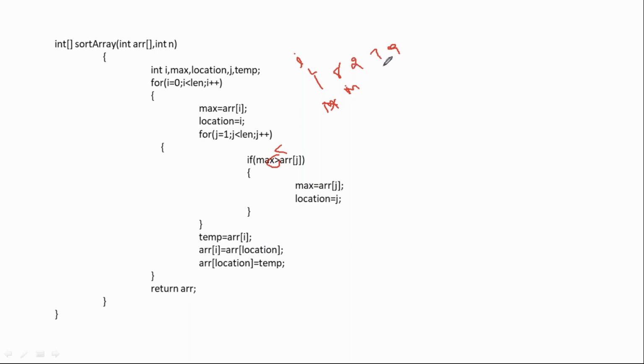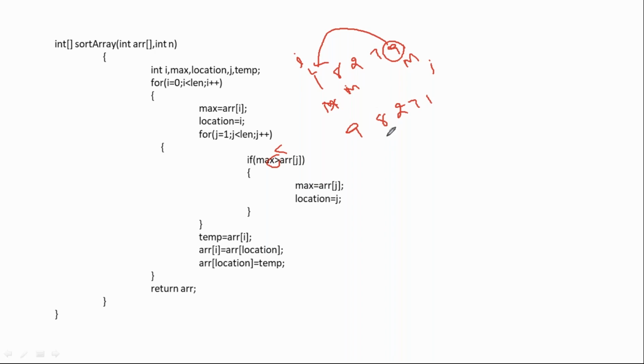Then j value goes here, 7 greater than 8, condition false. Then j comes here: max 8 less than a of j which is 9, condition true, which means max automatically gets updated. Then j plus plus, the list is completed, come out. Now finally we fix the max element, and I'm going to exchange it with this one. Now this is right now 9, 8, 2, 7, 1.